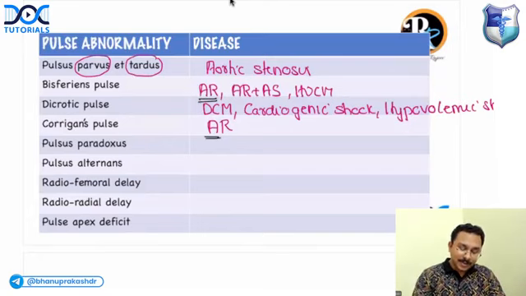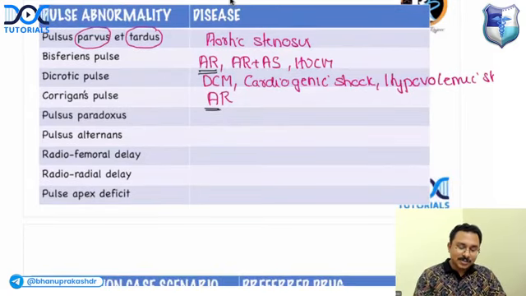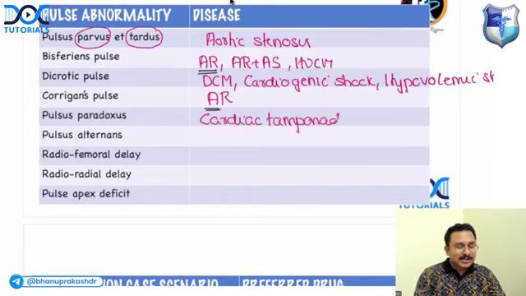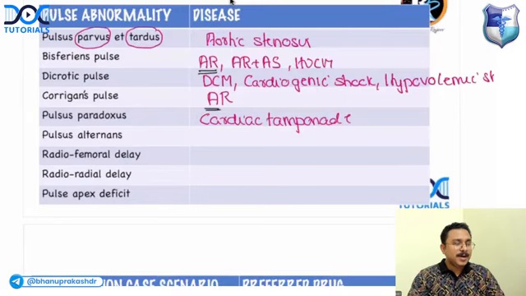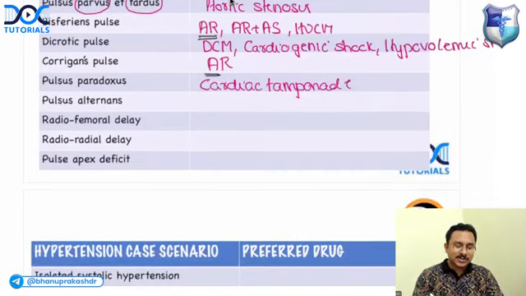Next is pulsus paradoxus. What are the conditions? The most important condition is cardiac tamponade. But what are the other conditions that can produce pulsus paradoxus? Constrictive pericarditis can produce it. Superior vena cava obstruction can produce it. Acute exacerbation of asthma, acute exacerbation of chronic obstructive pulmonary disease, hemorrhagic shock, and tension pneumothorax can all produce pulsus paradoxus.